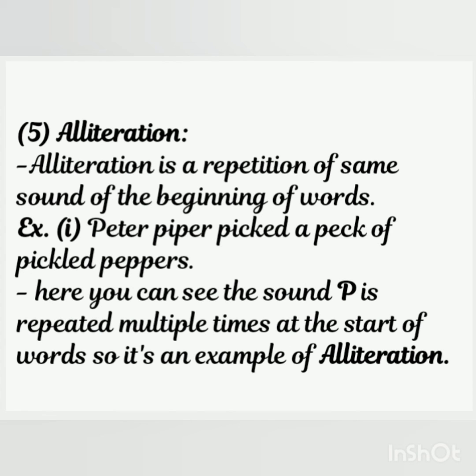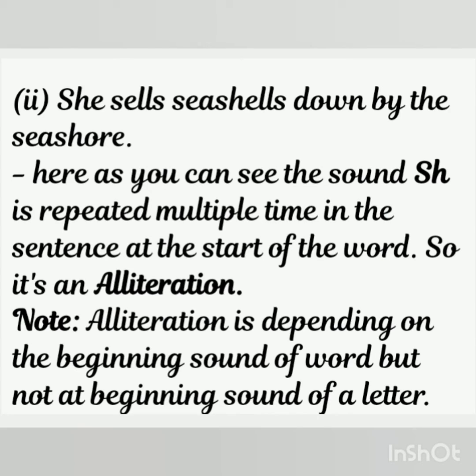Let's learn one more figure of speech. It is alliteration. Alliteration is a repetition of the same sound at the beginning of words. Let's see the examples. Peter Piper picked a peck of pickled peppers. Here you can see the sound P is repeated multiple times at the start of words, so it's an example of alliteration. Let's look into some more examples. She sells seashells down by the seashore. Here, as you can see, the sound sh is repeated multiple times in the sentence at the start of the words. So it's an alliteration.